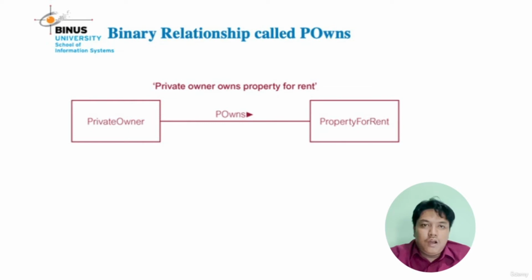This is the sample of a binary relationship. A binary relationship is a relationship between two entities. You can see the sample on the slide: private owner and property for rent. Between the two entities, there is one relationship called POwns. That means private owner owns property for rent. This is a binary relationship between two entities, and the relationship is POwns.